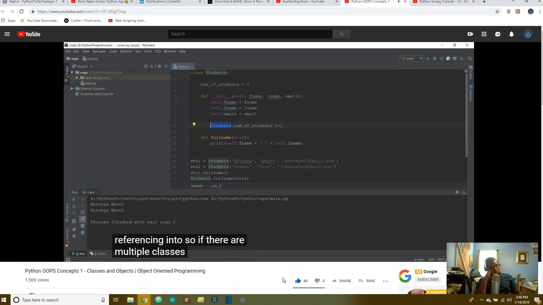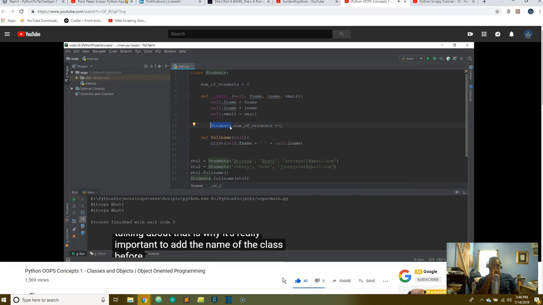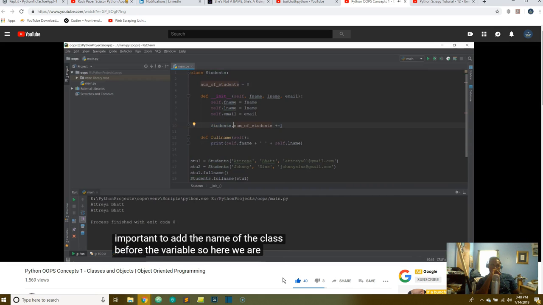If there are multiple classes inside your code, how is Python supposed to identify which class and which variable you are talking about? That is why it's really important to add the name of the class before the variable. So over here we are talking about the students class, and we are going to increase the number of students by 1 whenever a new student, instance or object is added inside a class.